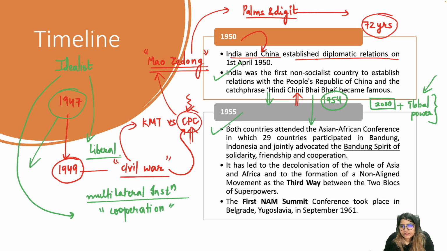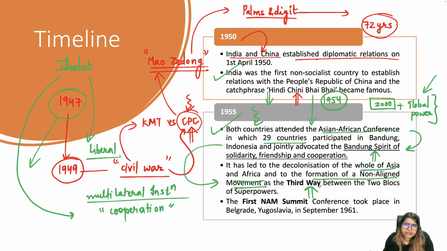The next year, 1955, both countries attended the Asian African Conference in Bandung, Indonesia, in which 29 countries participated, and jointly advocated the Bandung spirit of solidarity, friendship, and cooperation. It is from there that NAM started. It led to the decolonization of the whole of Asia and Africa, and to the formation of the Non-Aligned Movement as the third way.